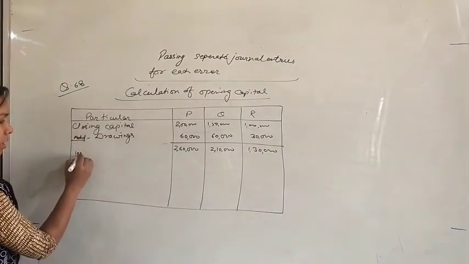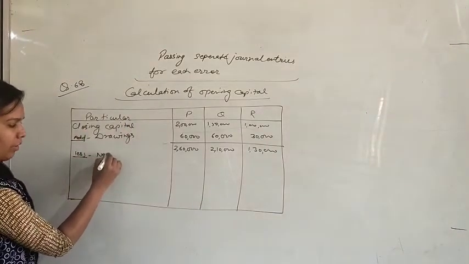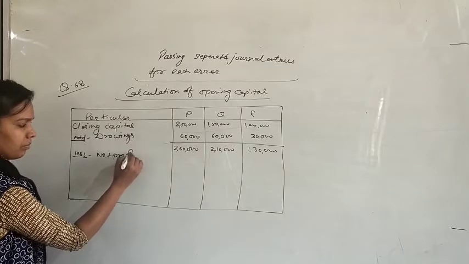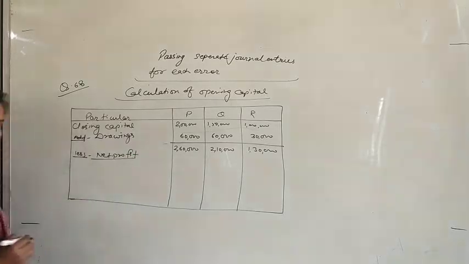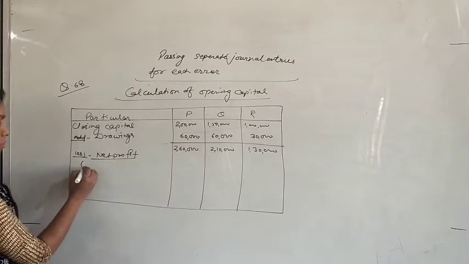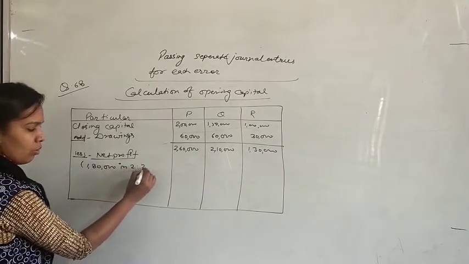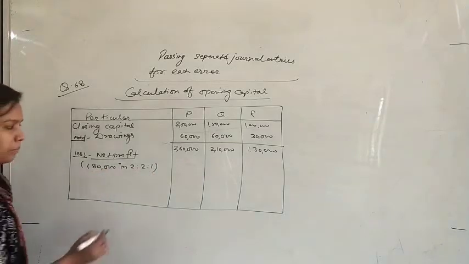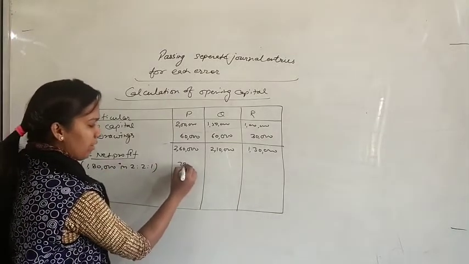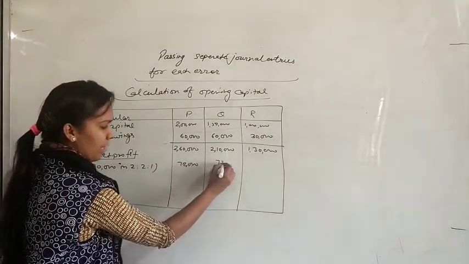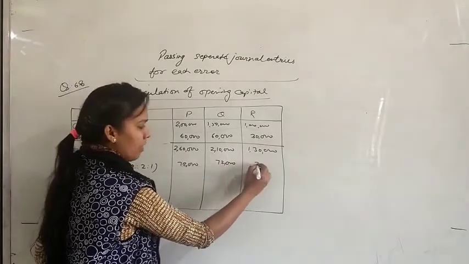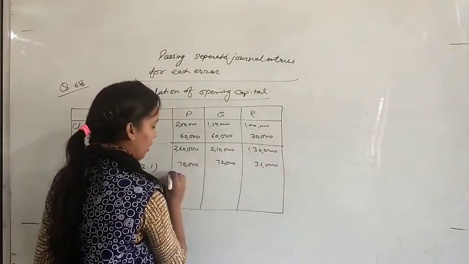Out of this we will deduct net profit. So check what the net profit is. Net profit is 1,80,000 and it was divided in 2:1, which means we will divide 1,80,000 rupees in 2:1. So for the first partner it will be 72,000, for the second partner also 72,000 and for the third partner it will be 36,000.